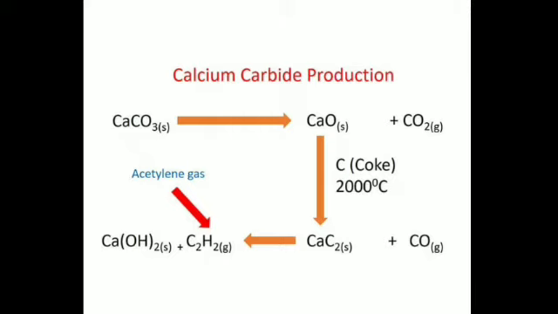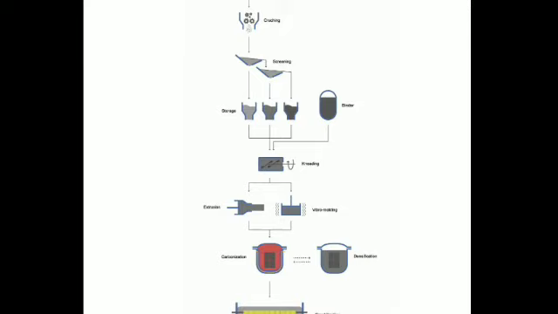Is it clear? So this diagram shows the production of artificial graphite, and here also coke is used in the manufacture of artificial graphite. Water gas and producer gas, all these are produced with the help of coke.